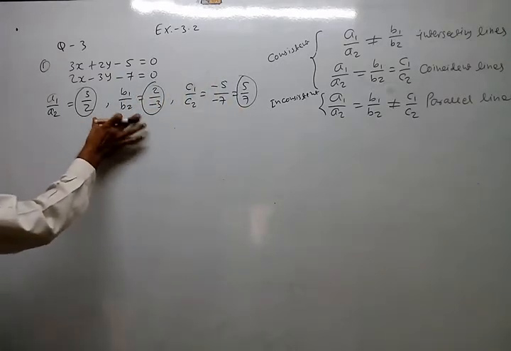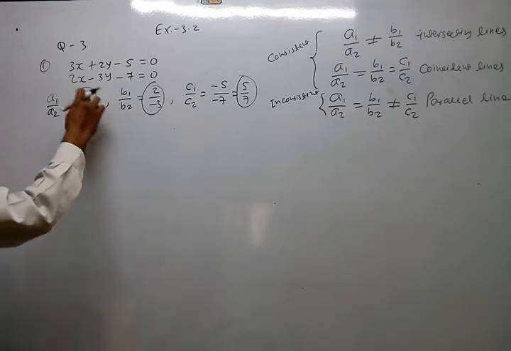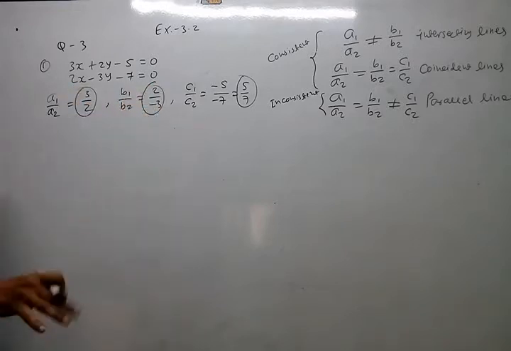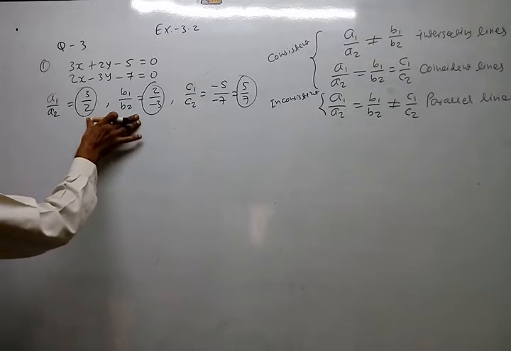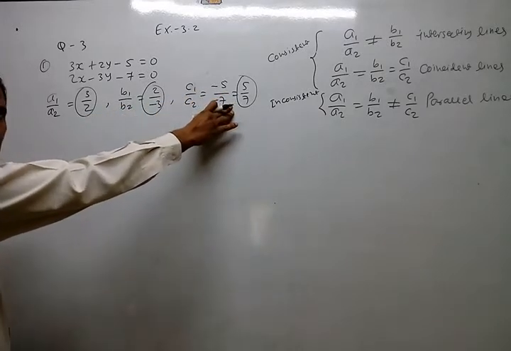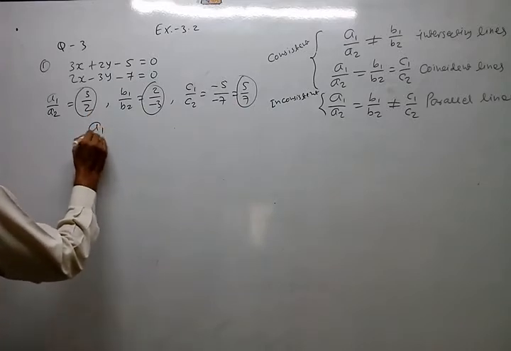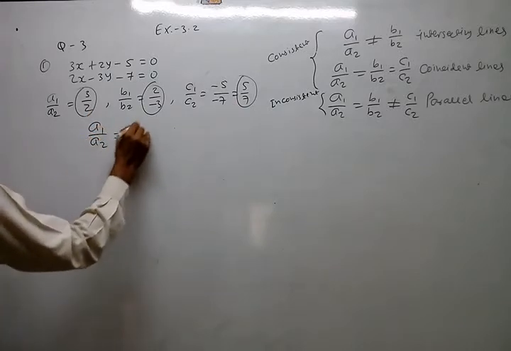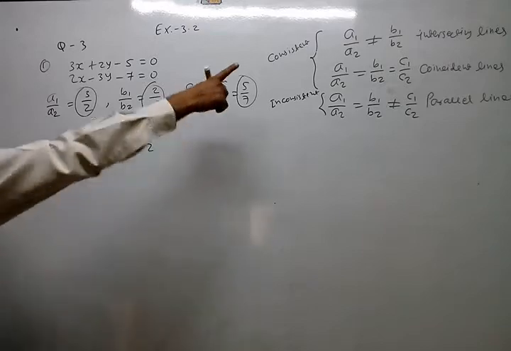Obviously, the first two are unequal. If the first two are unequal, then there is no need to look at the third ratio. So just write a1 upon a2 is not equal to b1 upon b2. So the first condition is applied.